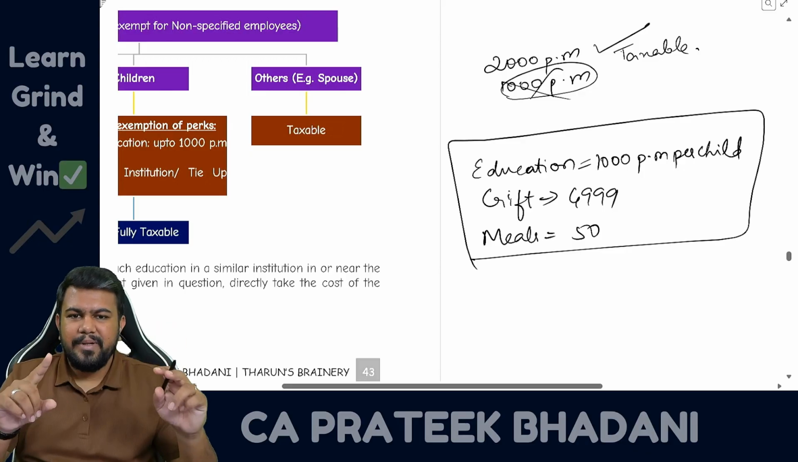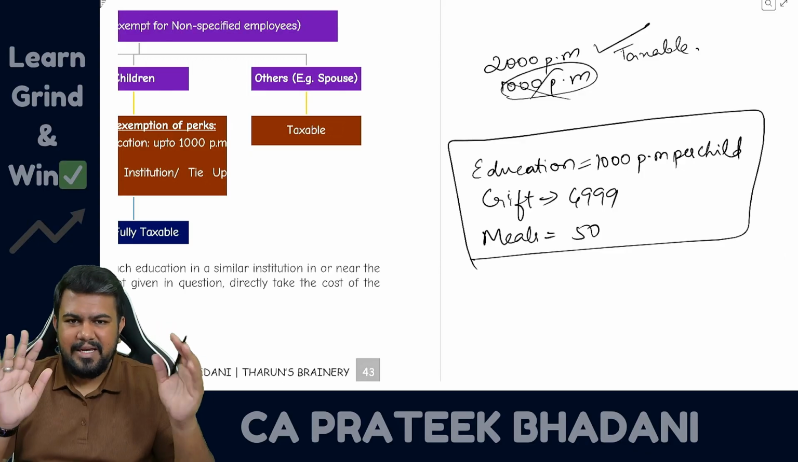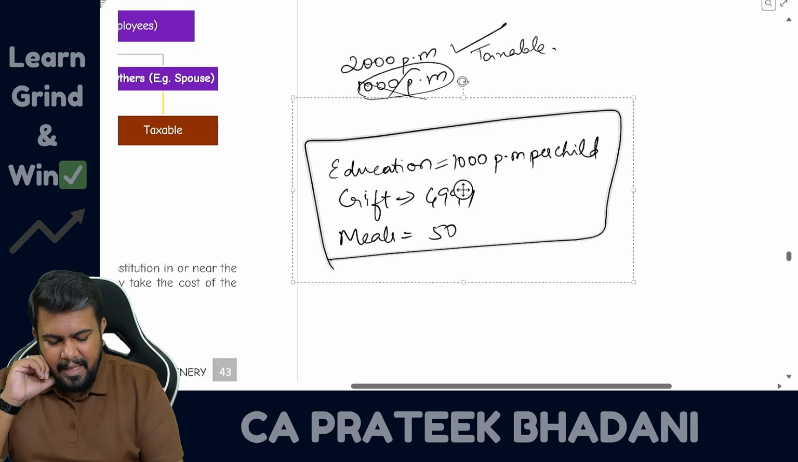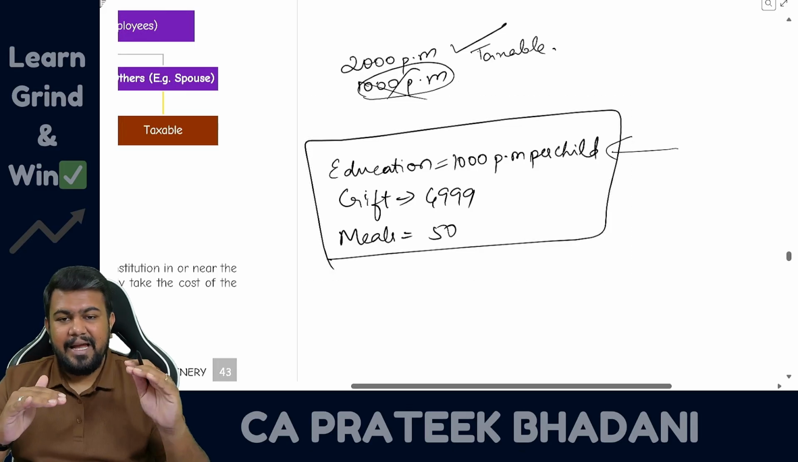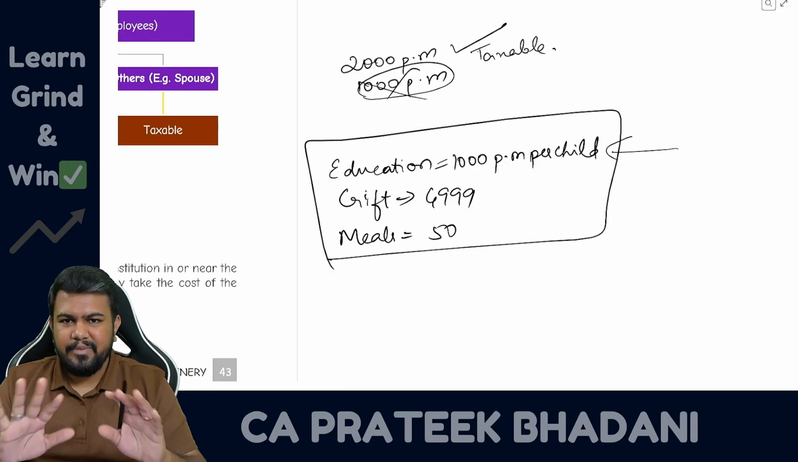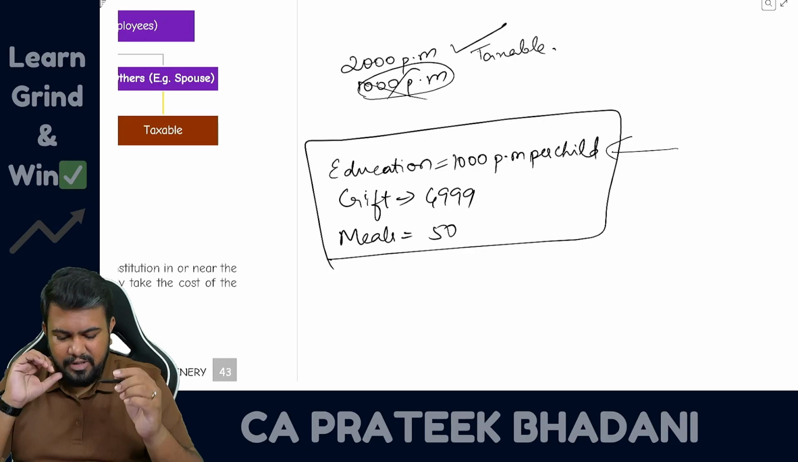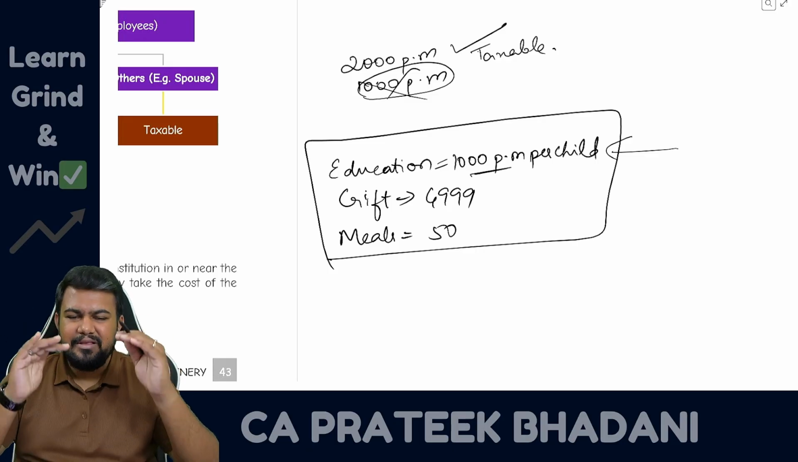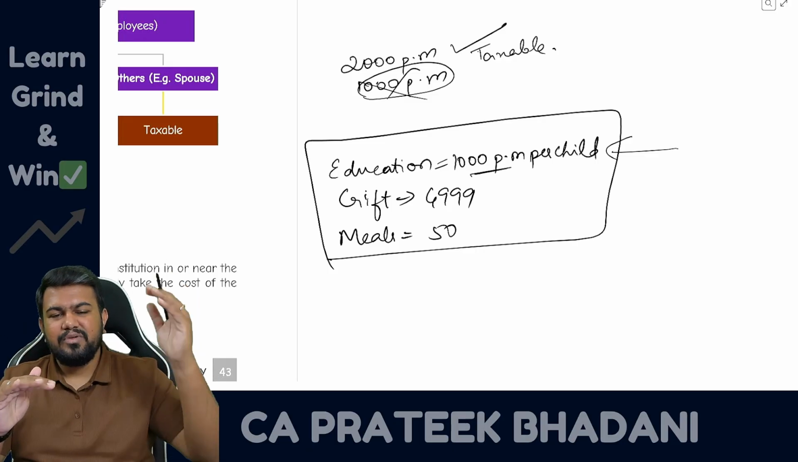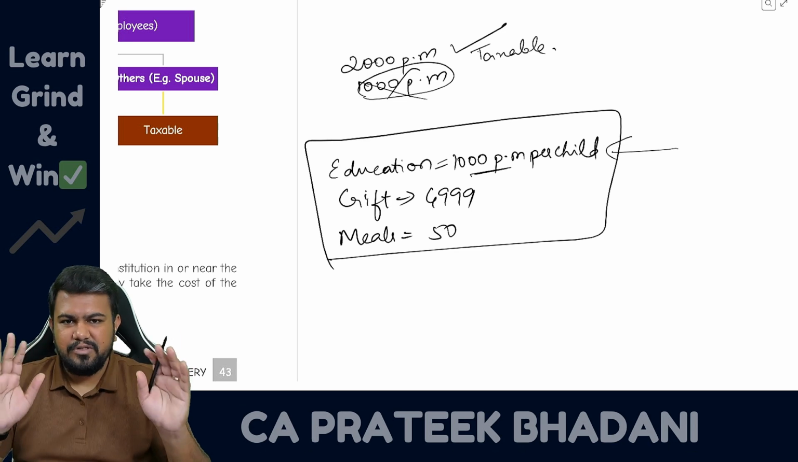Well, there are two methods to solve the question. Both methods are correct. Either you can take up to 1000 exempt and the balance amount will be taxable. That method also you can follow. Or you can follow the method where if it is within 1000, it is fully exempt. If it is above 1000, it is fully taxable. That method also you can follow.